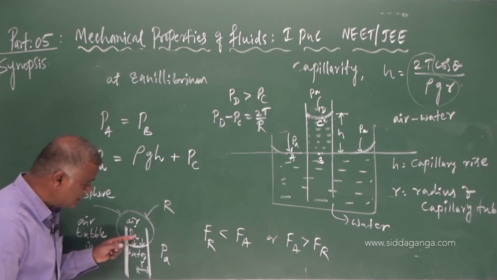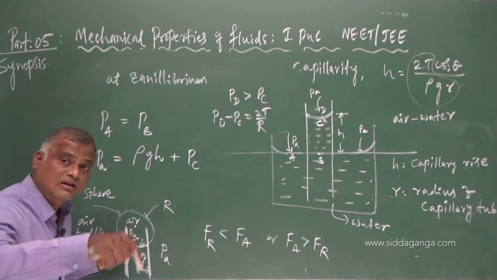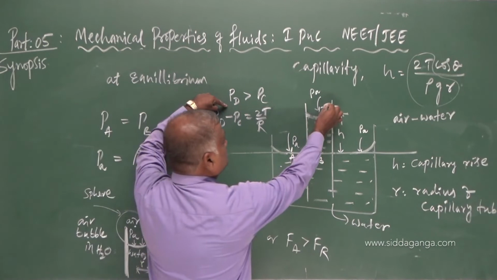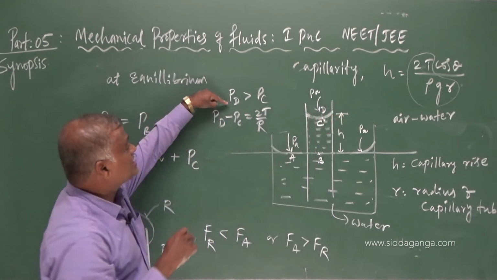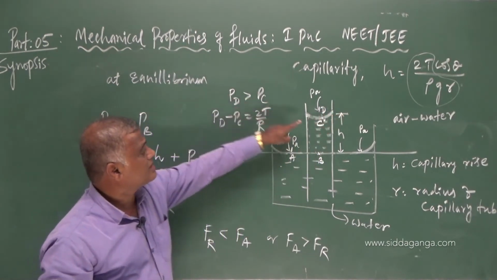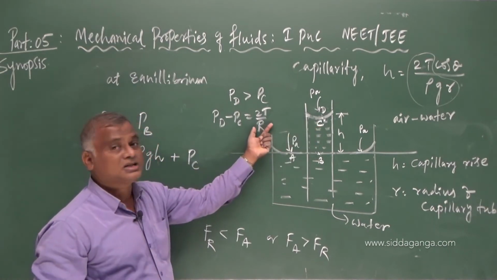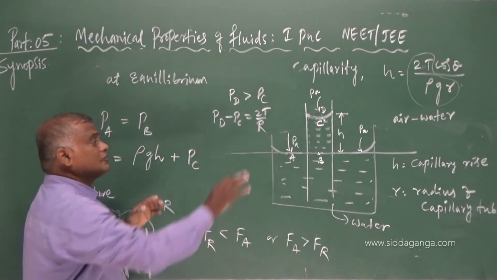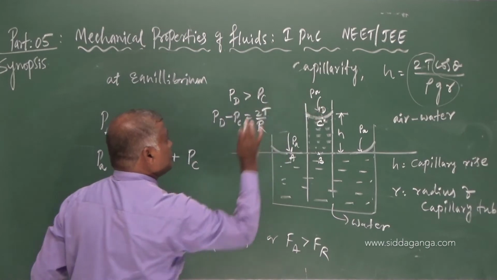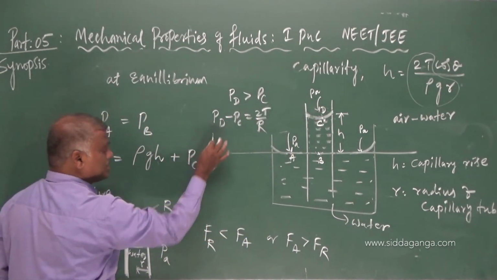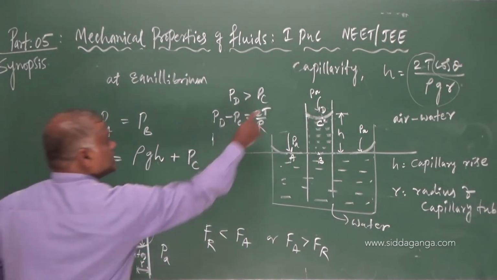There is excess pressure at the concave surface, that is, the pressure at D is greater than that at C by 2T by R. So what is the pressure at D now? Pressure at D is PA.